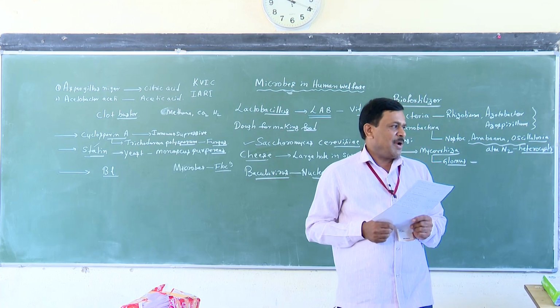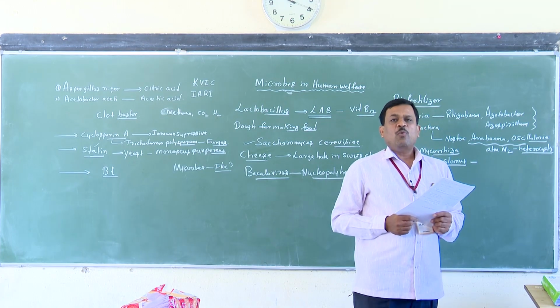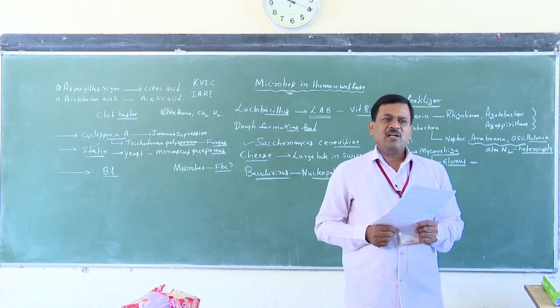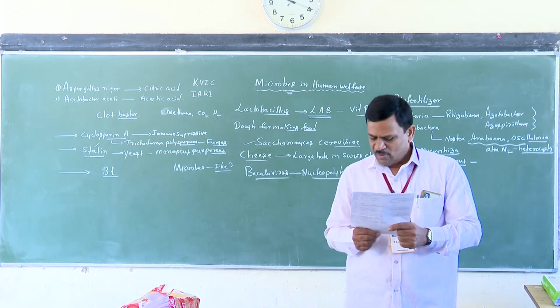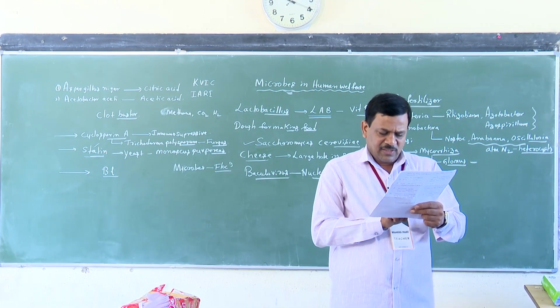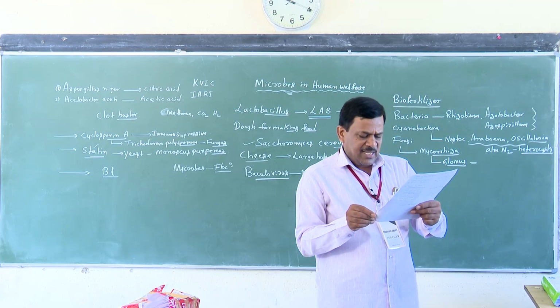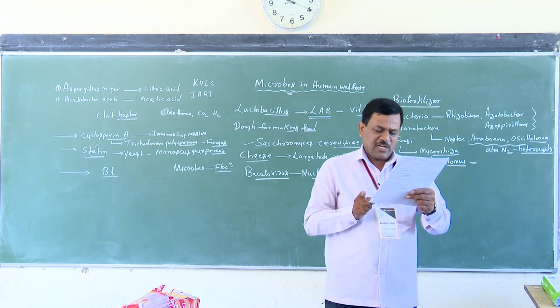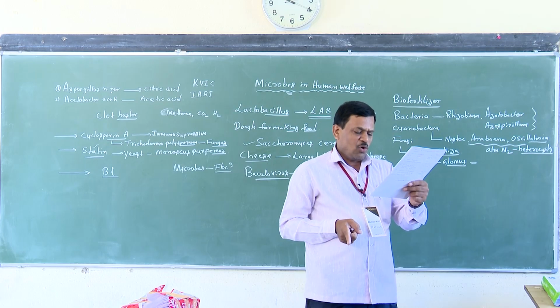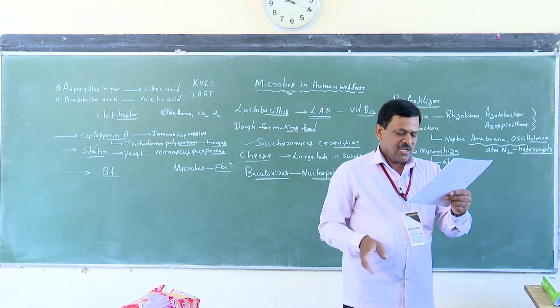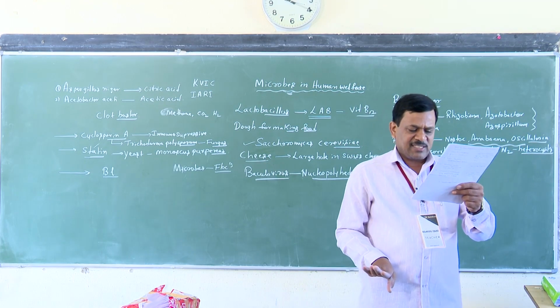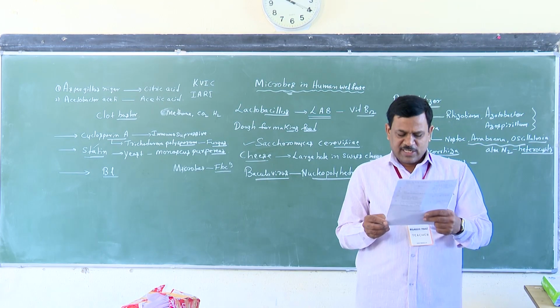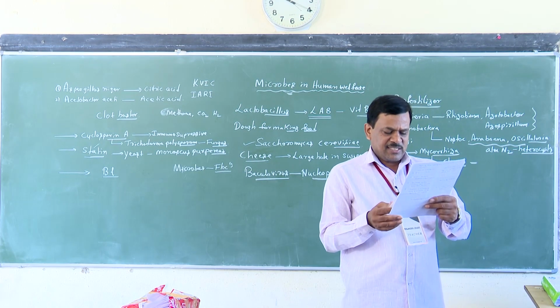It is an RNA virus; RNA is the genetic material. That is the reason this is a wrong statement. D is a correct statement, but the fourth is wrong because Oscillatoria is a biofertilizer, Rhizobium is a biofertilizer, and Trichoderma is a biocontrol agent. So C is the correct answer.